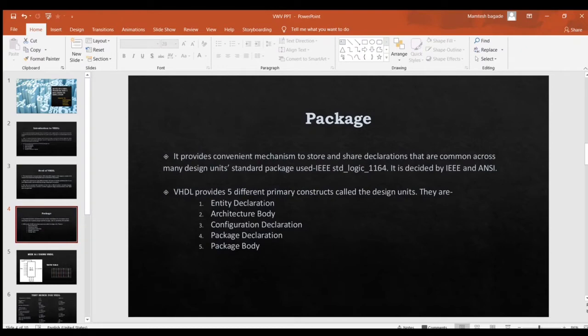In this VHDL, a package provides a convenient mechanism to store and share declarations that are common across many design units, and it is decided by IEEE and ANSI. VHDL provides 5 different primary constructs called design units, and they are entity declaration, architecture body, configuration declaration, package declaration, and package body. And in entity declaration, we are going to use the entity as test bench.